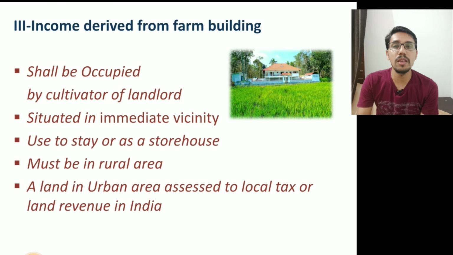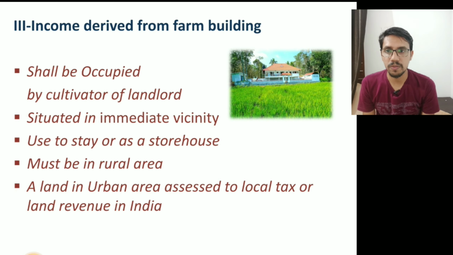It shall be in the immediate vicinity. Then it shall be used to stay or as a storehouse. It shall be used for dwelling, for staying by the cultivator or by the owner of the house, or it shall be used as a storehouse or outhouse.